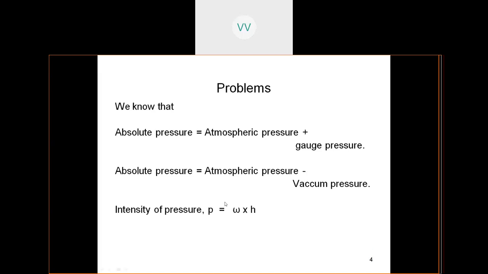So now students, the intensity of pressure we had seen, P is equal to WH. That is why on the surface you have zero pressure, because the depth of water will not be there, and as you go down to the bottom, that means as the depth is increasing, the pressure is going to increase. So we have seen the case with an example of a tank which has a hole at the top and a hole at the bottom. Which hole is the water going to move out of more fastly?